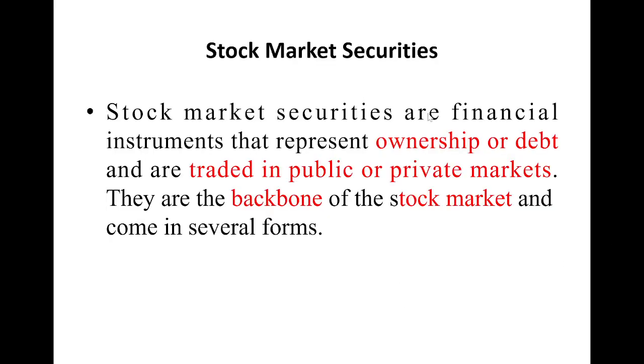Stock market securities are financial instruments that represent ownership or debt and are traded in public or private markets. Very clear meaning. Stock market securities are also known as financial instruments. What are these financial instruments? These instruments have a financial value and they represent either ownership or debt, so they are also called ownership instruments or debt instruments. Ownership instruments means after purchasing that instrument, you become the owner of the company. Debt instruments means you become a lender of the company. You give a loan to the company.